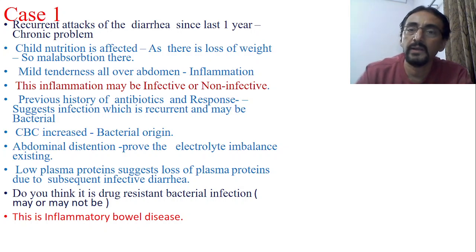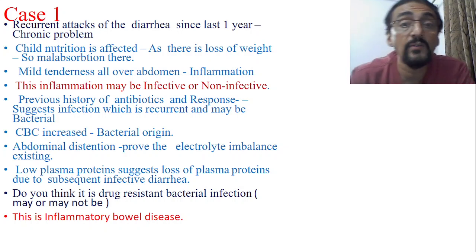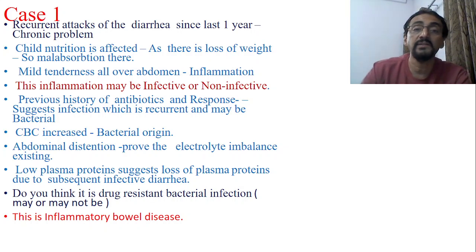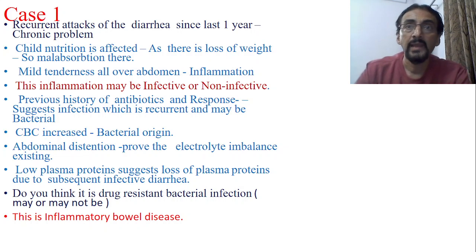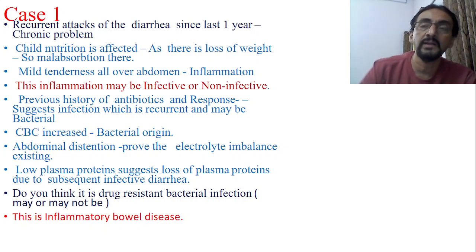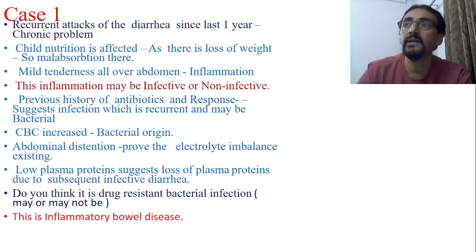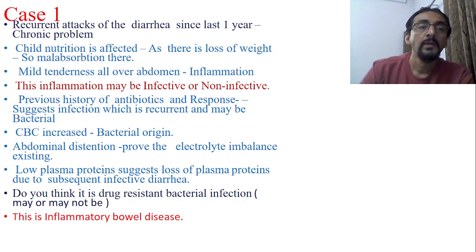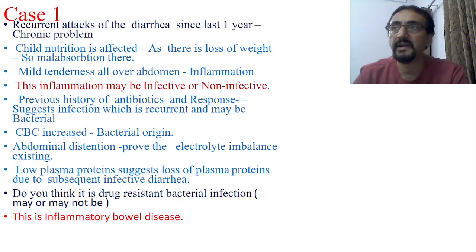Okay, inflammatory is certain, because where there is pain and tenderness, it means there is inflammation. It can be infective, it can be non-infective, that is a different matter. Now, previous history of antibiotics and also response suggests that infection which is recurrent and may be bacterial. The patient is responding very well to antibiotics, so it means definitely it has been a bacterial infection, no doubt. Now CBC, as you have pointed out, CBC is increased. Okay, so definitely it is a bacterial origin, no doubt.